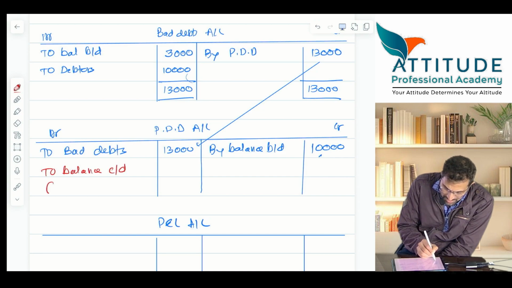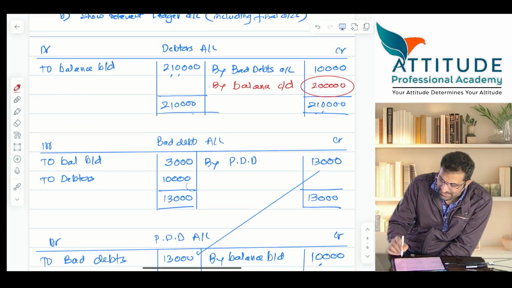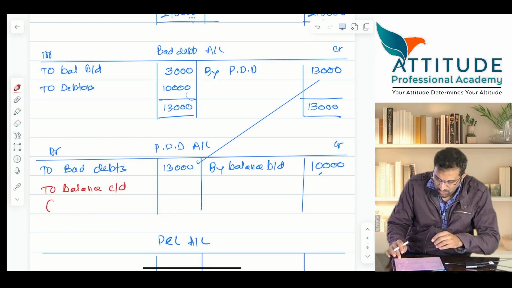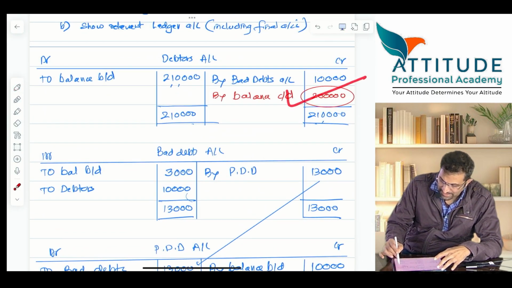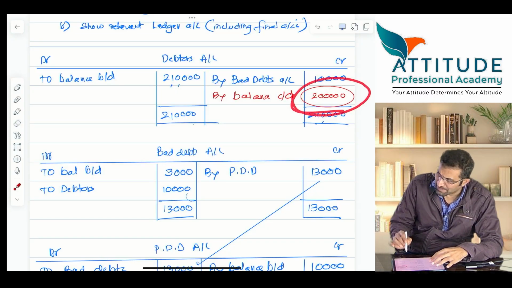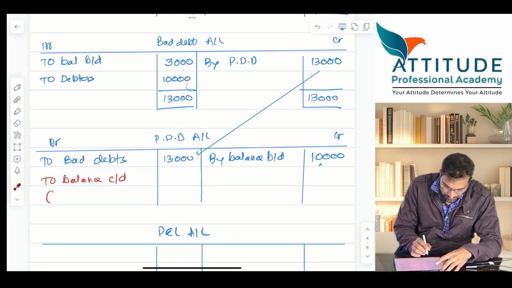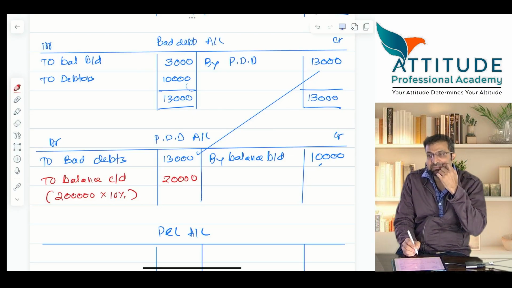Closing balance should be on closing debtors. How much are the closing debtors? 2 lakhs. Look, this is 2 lakhs, right? Yes. On this, 10%. 2 lakhs into 10%, which is how much? 20,000. Now how will you analyze it?